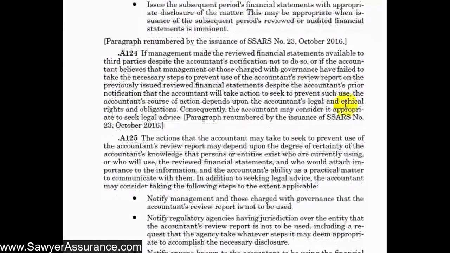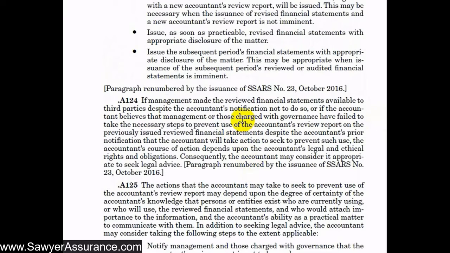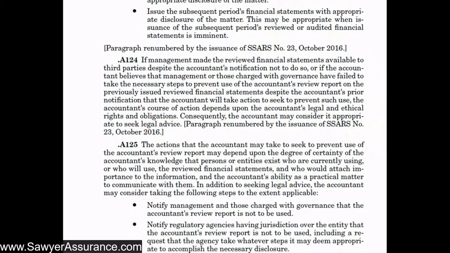But if it turns out that management made the reviewed financial statements available to third parties despite our notification not to do so, or if we believe that management or those charged with governance have failed to take the necessary steps to prevent the use of the accounts review report on the previously issued financial statements, despite our prior notification, then we will seek to take action to prevent that use, and our course of action depends on our legal and ethical rights and obligations. So we might consider it appropriate to seek legal advice, because due to our confidentiality and ethical requirements, it might not be appropriate to reach out to all of the users of our client's financial statements behind their backs to alert them of that.